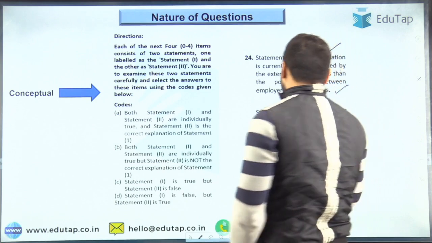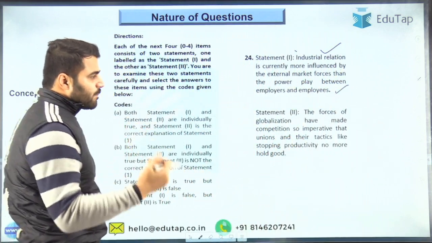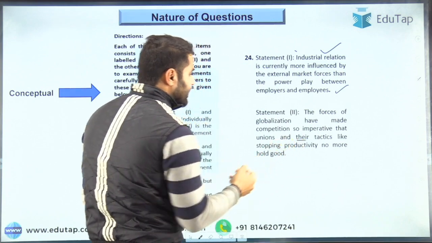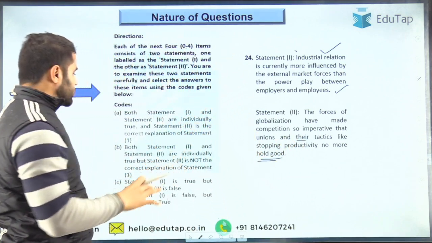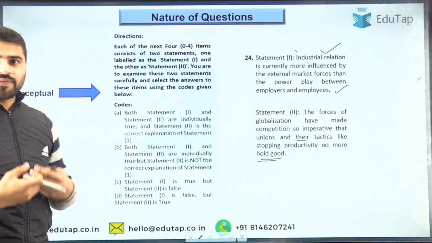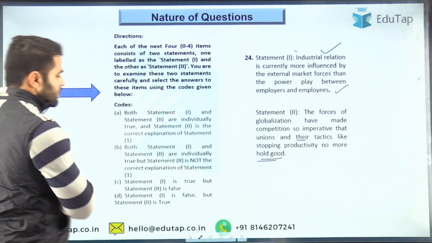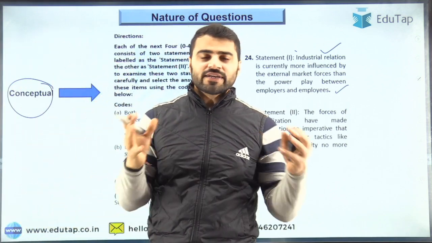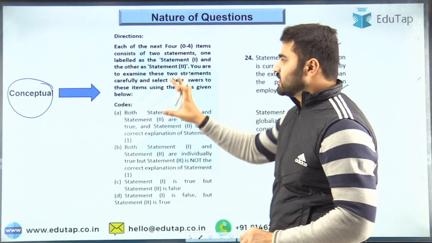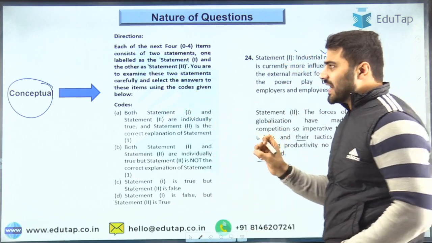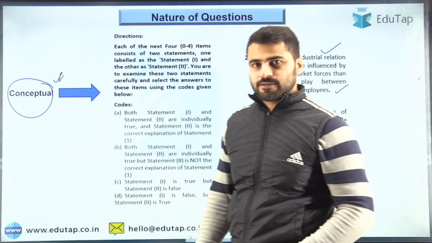And the second statement is, the forces of globalization have made competition so imperative that unions and their tactics like stopping productivity no more hold good. So these are the two statements. Now we have to tell which statement is correct, right? So basically this is a conceptual thing. If you have clarity with respect to the basic concepts of IR, then you can easily solve these kinds of questions. So one category of question that is asked from IR is conceptual based questions.